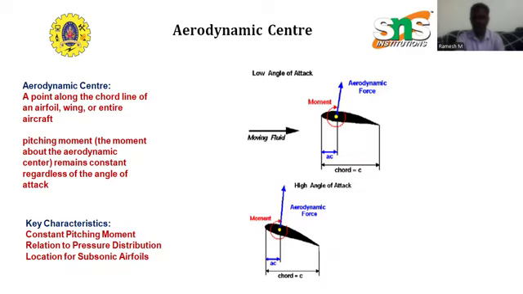So in the given diagram, look on the diagram. The moment as well as aerodynamic force, the point is given. That point is called aerodynamic center. At low angle of attack, it will be at a quarter chord point, but at a high angle of attack, it is moving towards aft. But the moment about the aerodynamic center is constant with the angle, the aerodynamic center does not move with the angle.